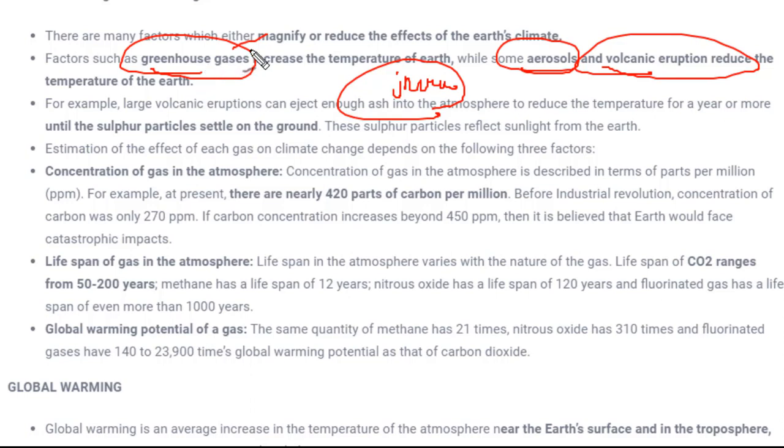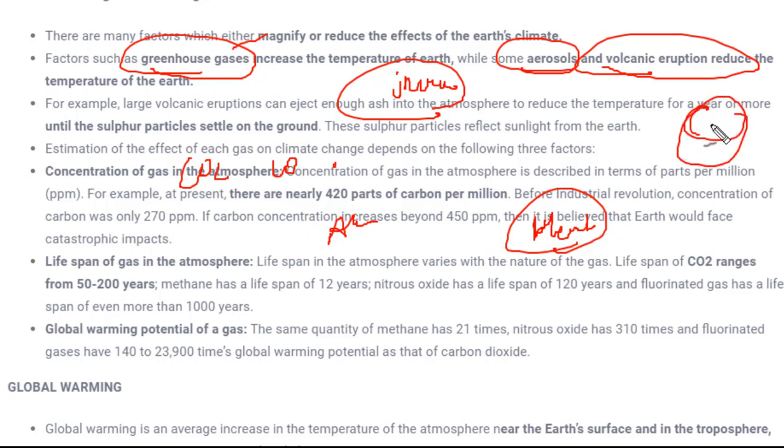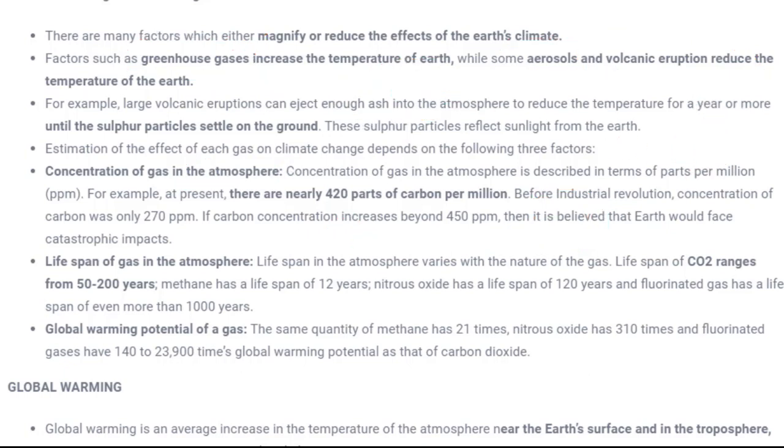So what are greenhouse gases? There are certain gases like carbon dioxide, carbon monoxide, methane, ethane. Lots of greenhouse gases are there. Whenever these gases are present in the atmosphere, and we have already studied the heat budget in geography. If you know about it, well and good. If you don't know, please go and watch the geography video to know what a heat budget is. In the heat budget, we have seen that solar radiation, that means the sunlight coming from the sun, reaches the Earth's surface.